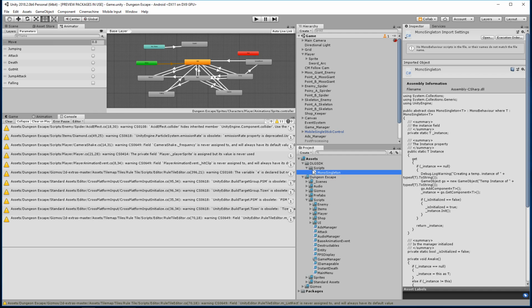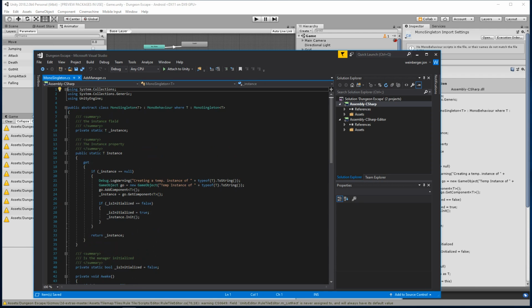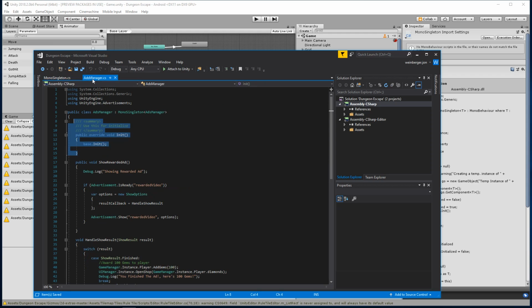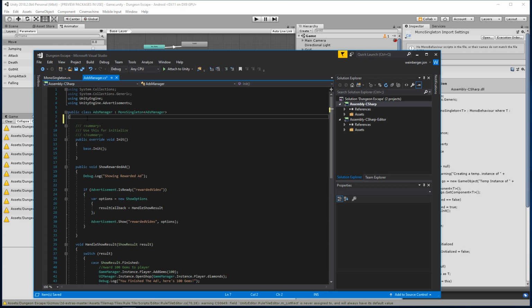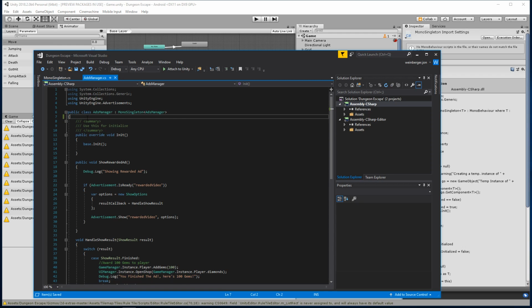So in our game, we have several manager classes, and I always have to create singletons by typing out a private static followed by a property and then using void Awake. So I created this mono singleton, which automatically does that using generics, and basically allows me to turn any manager class into a mono singleton by simply inheriting MonoSingleton, and then I can use this override Init method to act as my void Awake. So that's one of the tools I created to make this a lot quicker, because otherwise I had to constantly type out private static AdsManager and then a public static property for it and all that. Now I no longer have to do that, and it's automatically taken care of by the mono singleton.